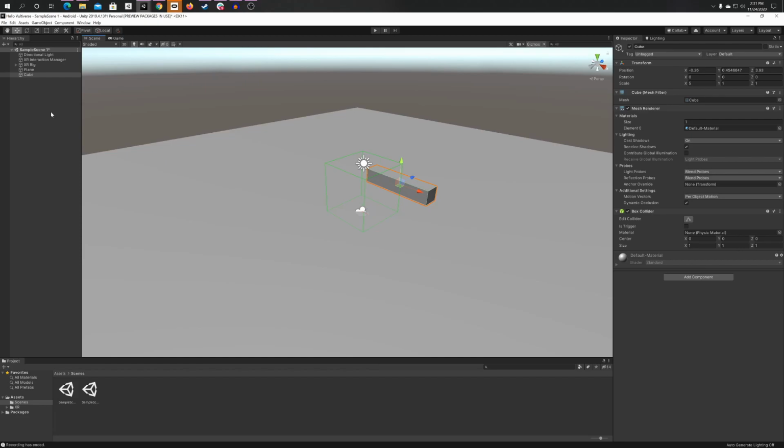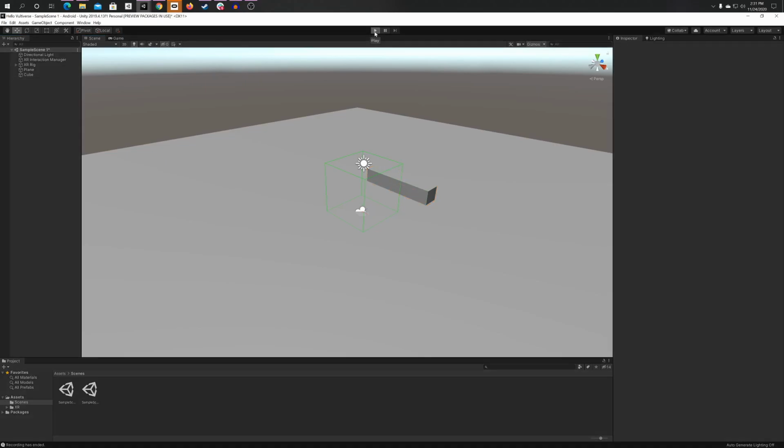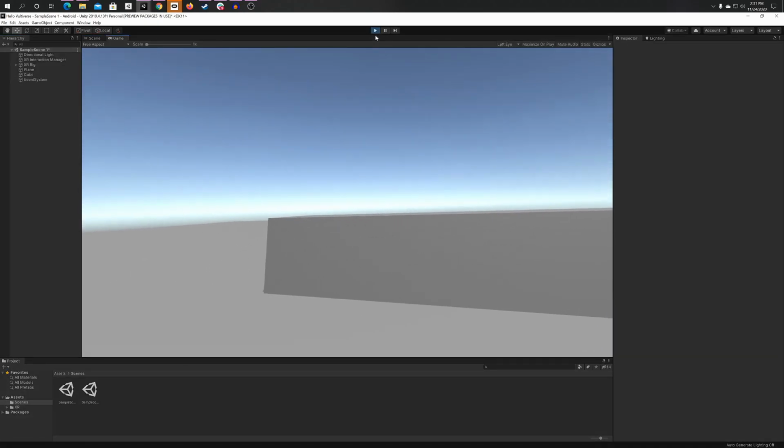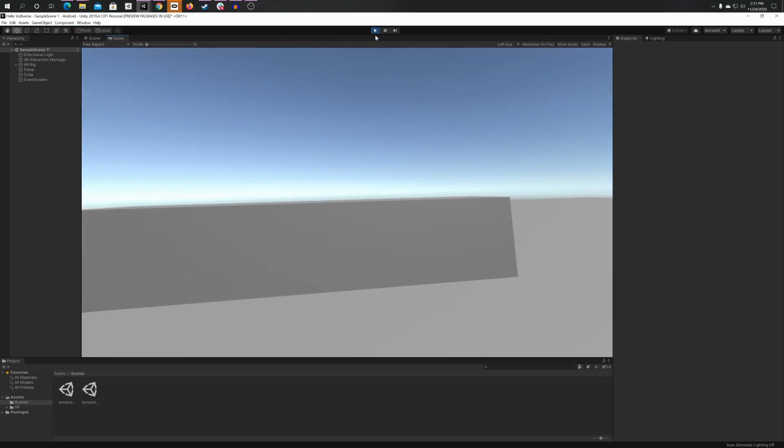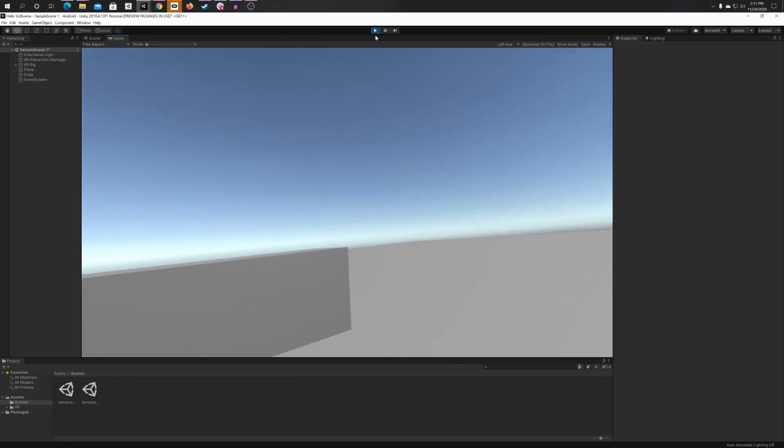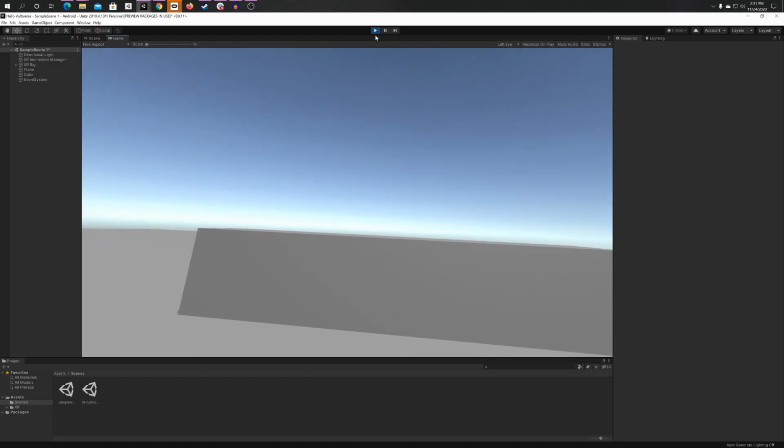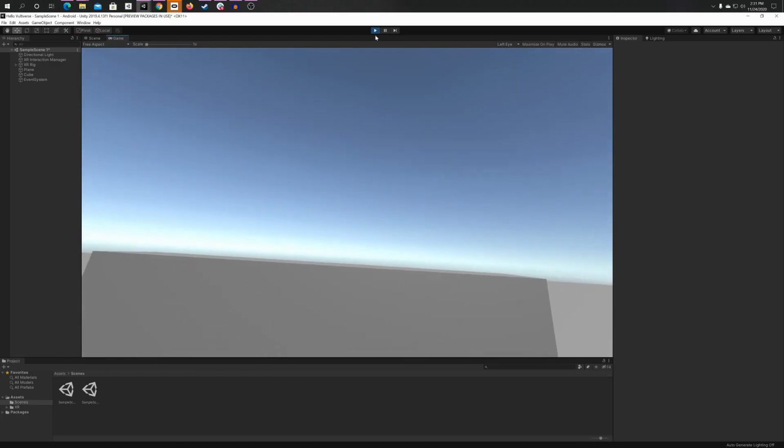So now all we have to do is click play. And just like that, we are in the scene. There's our cube, there's the ground, and we are looking around our VR scene.